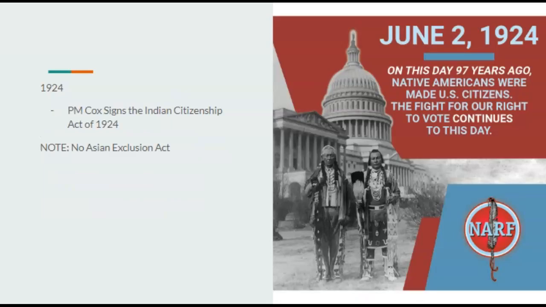In 1923, there is nothing noteworthy to speak about. 1924, the big thing we have to talk about is the Indian Citizenship Act of 1924. This pretty much just gives Native Americans who were born in U.S. territories, or Native American designated territories, I guess you could say, full-blown U.S. citizenship. Cox did this. I think Calvin Coolidge did this in our timeline. I believe it was Coolidge. It was either him or Harding. I don't think Harding was alive at this point, so I think it was Coolidge.